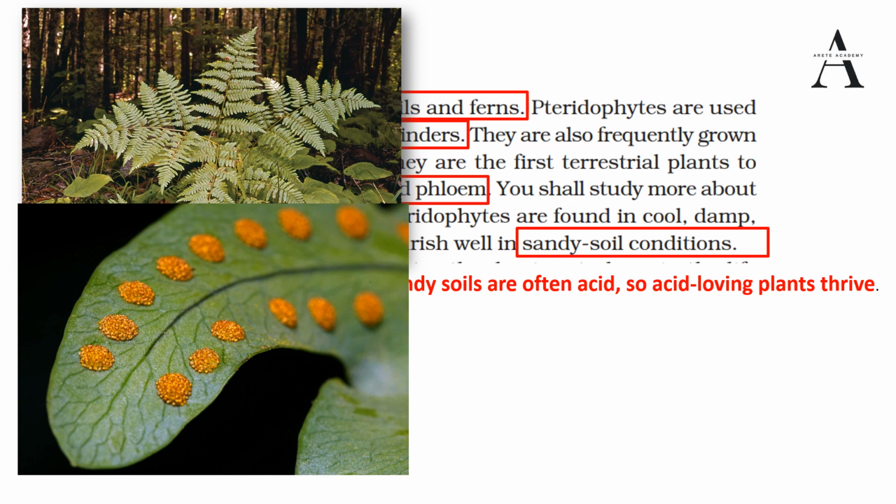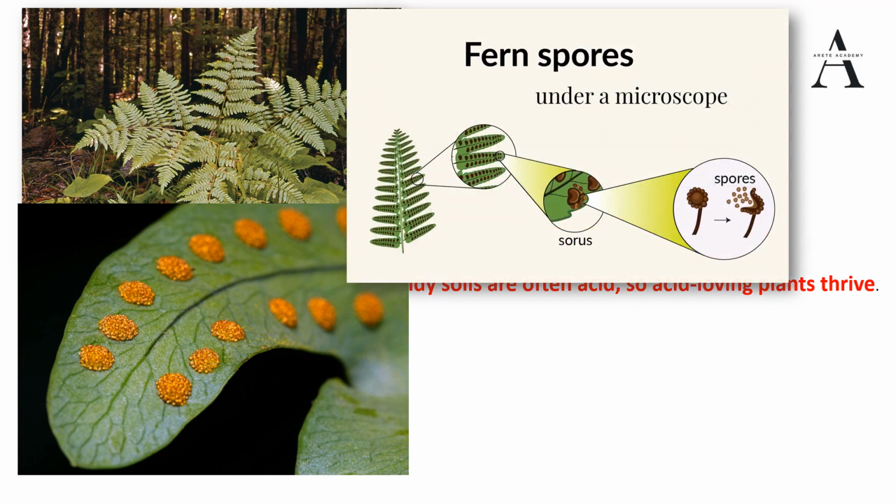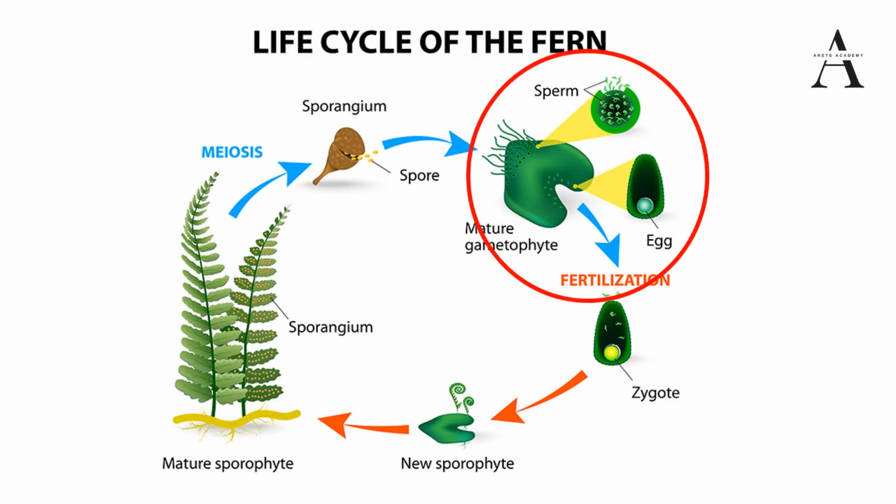On the leaves you can see the spores, yellow structures, and in the magnified image you can see the further spores. If we analyze the life cycle of ferns, from spores comes the mature gametophyte, which has sperm and egg, and they fertilize and produce a zygote. So this is how they reproduce. Ferns differ from mosses and bryophytes because they are vascular. They have specialized tissues that conduct water and nutrients, like we discussed earlier, xylem and phloem.